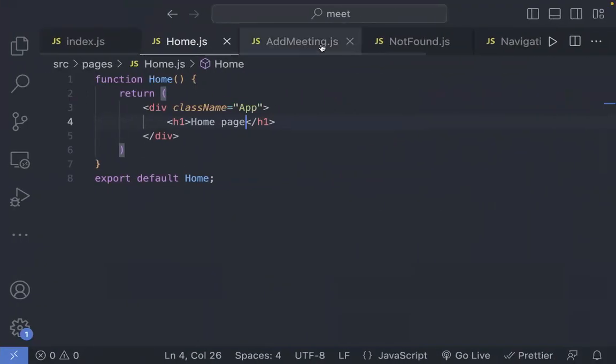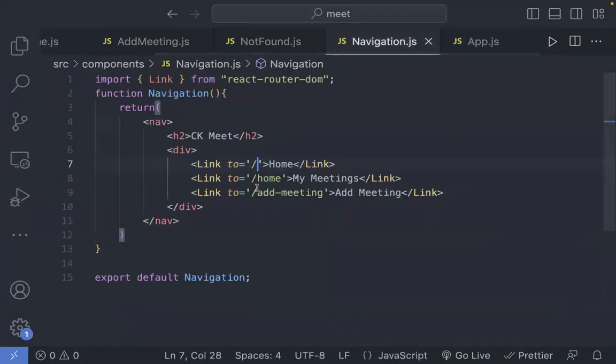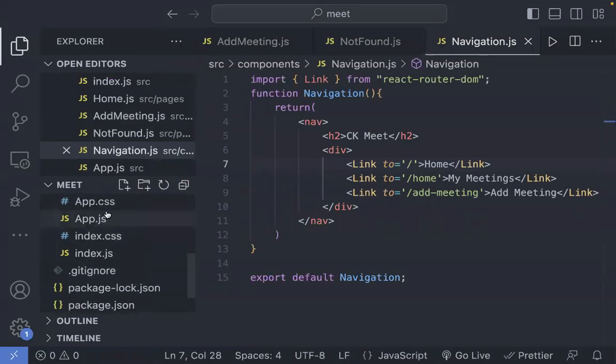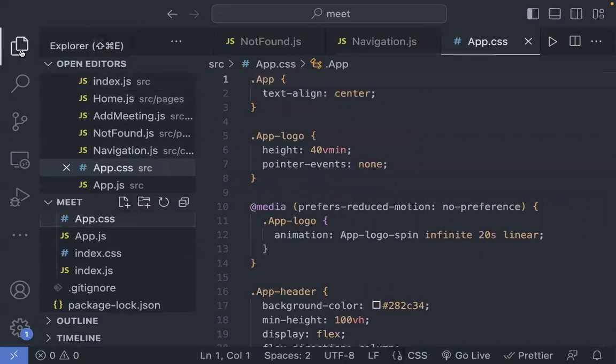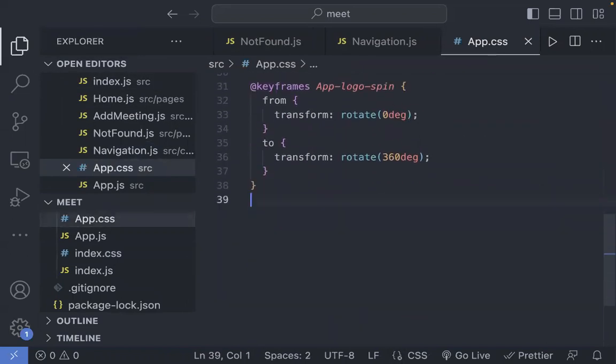Now, let me style the navigation part quickly. So we'll move on to the navigation part. And let me go over here inside app.css. We can start writing over here.